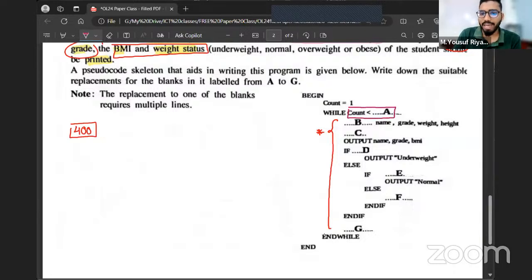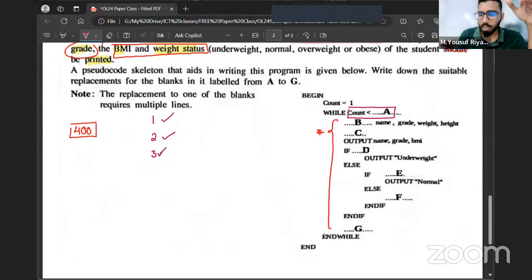Based on this condition, we decide whether we are going to continue the loop or stop it. When the value of count is 1, we continue the loop. When the value of count is 2, we continue the loop. Likewise, I check count 1, count 2, count 3.